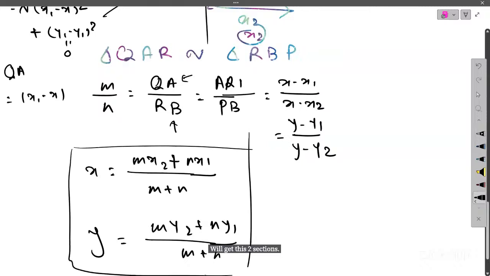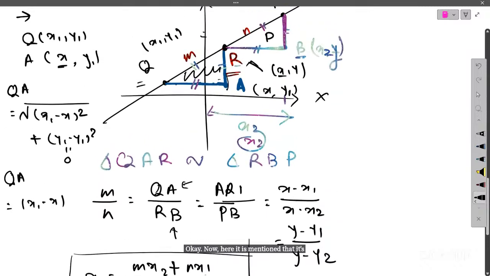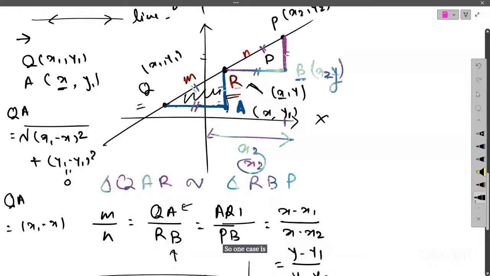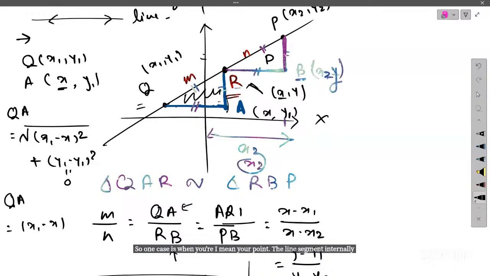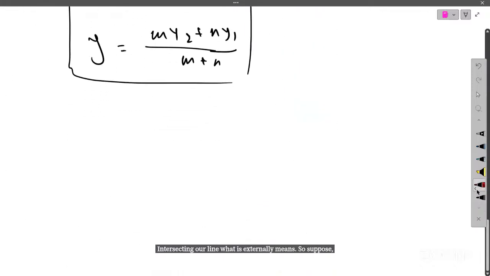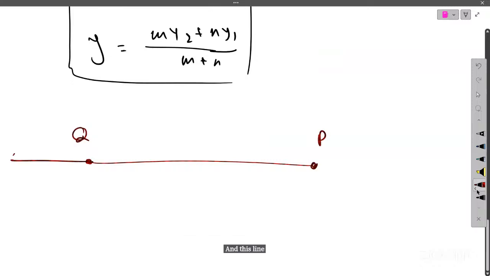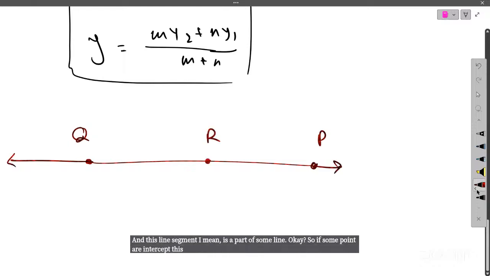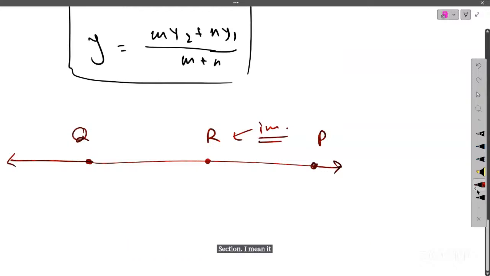Now here it is mentioned as a section formula, but actually there are two cases. One case is when your point intersects the line segment internally, and another is externally. Suppose this is your line segment, this is Q and this is P, and this line segment is a part of some line. If some point R intersects this line segment internally, that means in between the points Q and P, then it is known as the internal section. I mean, it will divide this line segment internally.